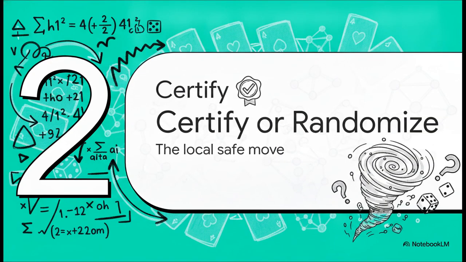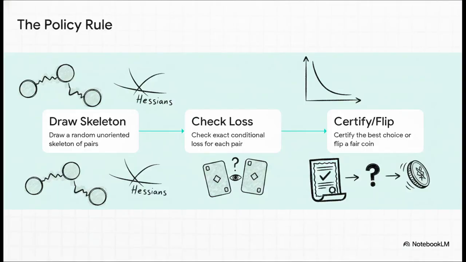Moving right along to section 2, the certify or randomize rule. Let's look at how we make those exact micro-decisions without ruining that baseline randomness. For specific, stable models, meaning the mathematical curvature or Hessian is identical across the board, the algorithm essentially treats a random shuffle like a skeleton of pairs. Think of each pair like an unflipped coin. The algorithm checks if math can definitively prove which cards should go first to lower the error. If it's mathematically certain, boom, it swaps them. If not, it just flips a fair coin. Basically, it certifies or it randomizes.